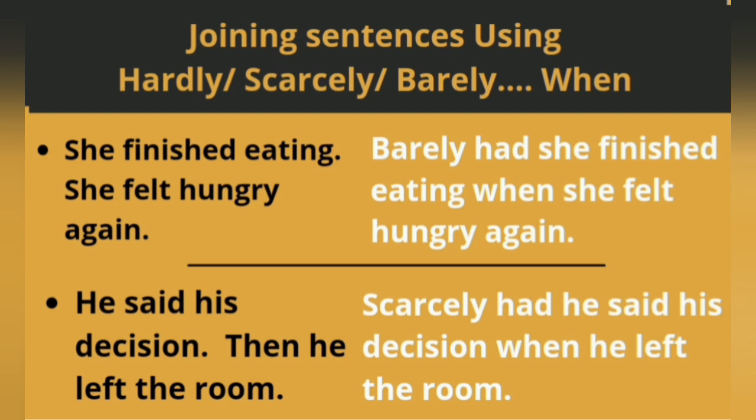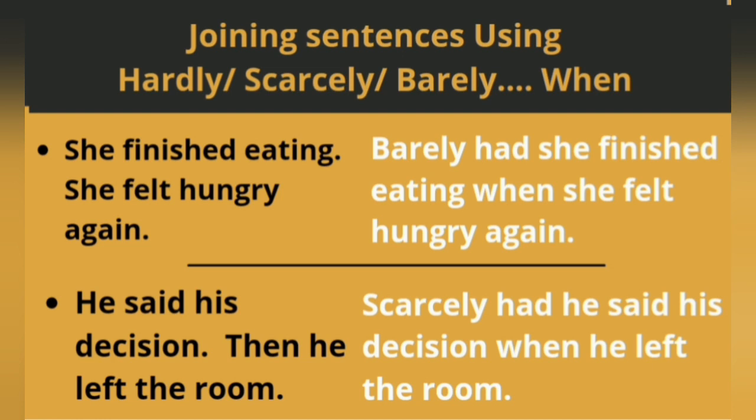Let's see the third example. She finished eating. She felt hungry again. Barely had she finished eating when she felt hungry again.